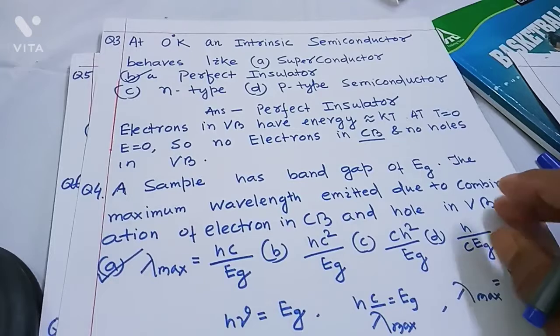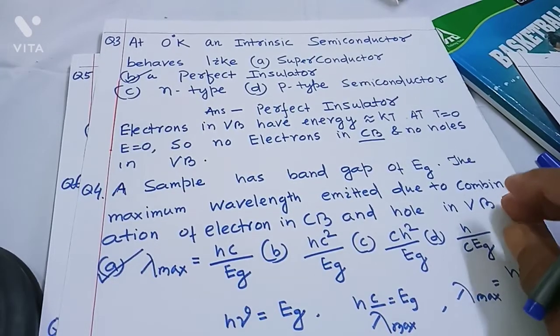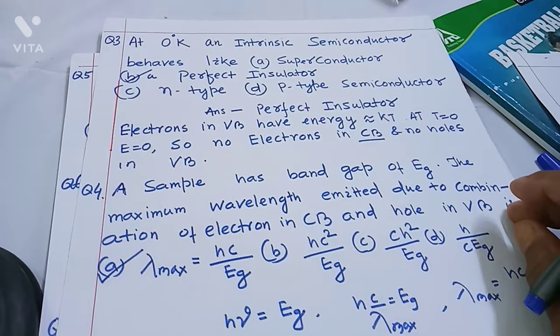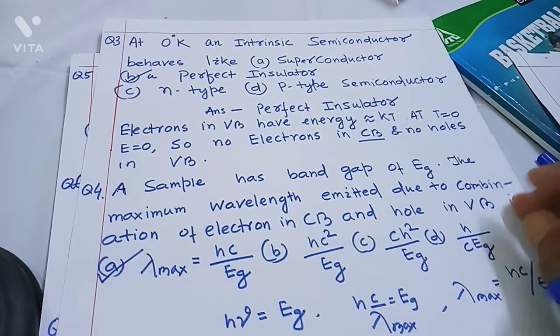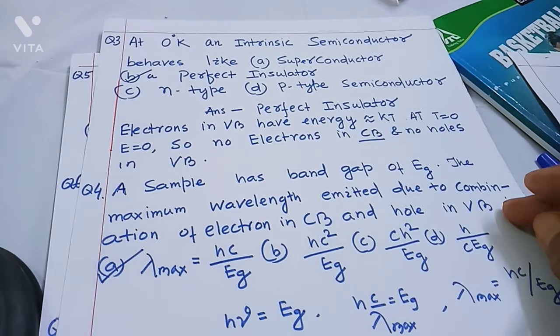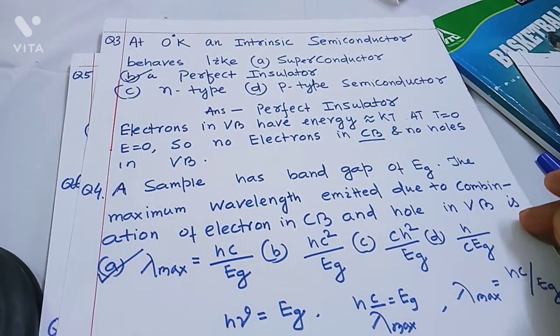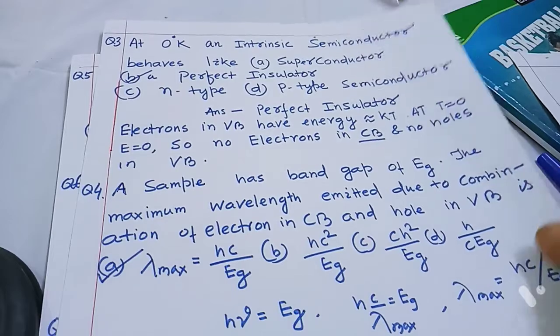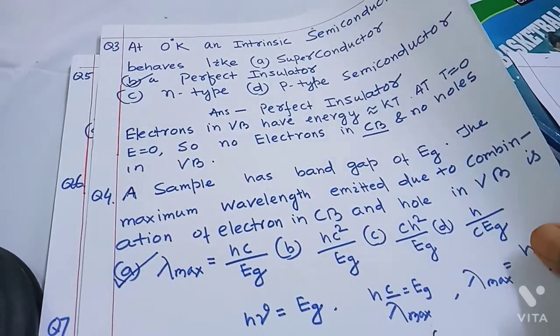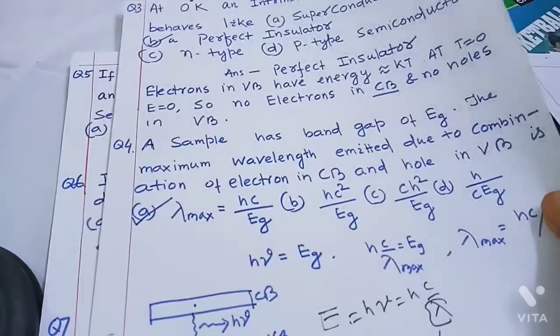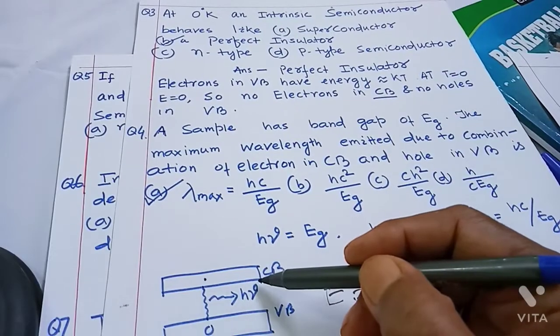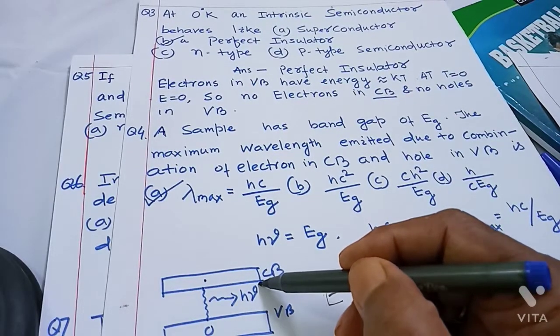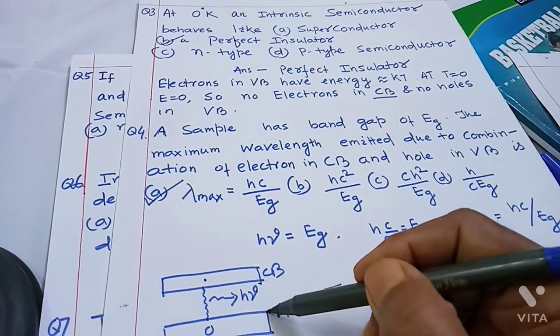Now, an electron in a valence band requires energy equal to forbidden gap to be transferred to conduction band. Similarly, when an electron in a conduction band jumps to the hole in valence band, that is, recombination occurs, then energy is emitted. So maximum wavelength means minimum energy. Minimum energy is between the lowest level of conduction band and upper level of valence band.